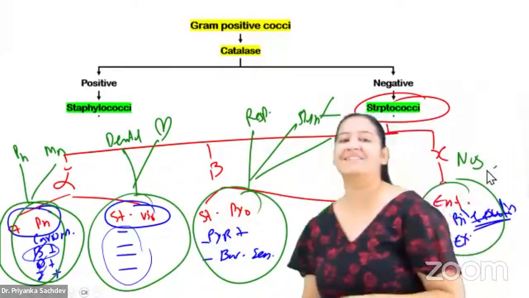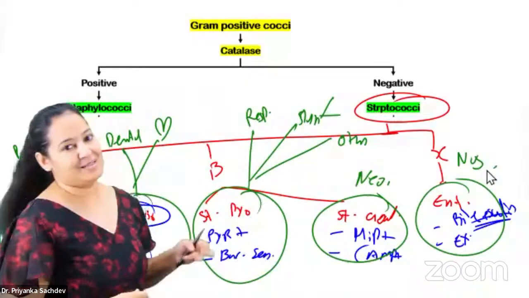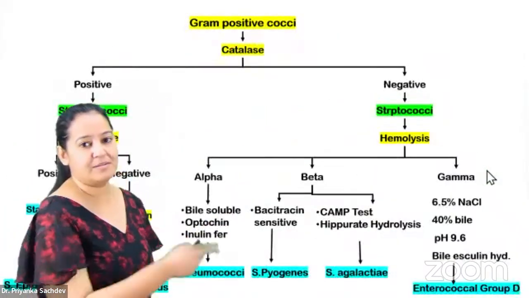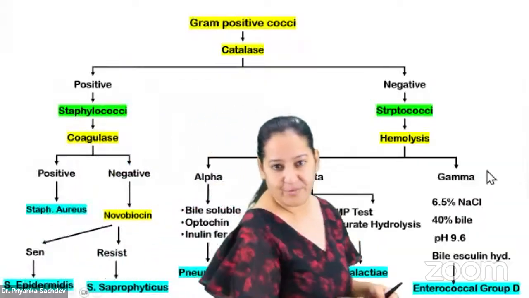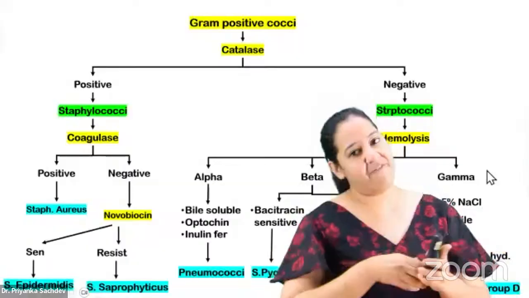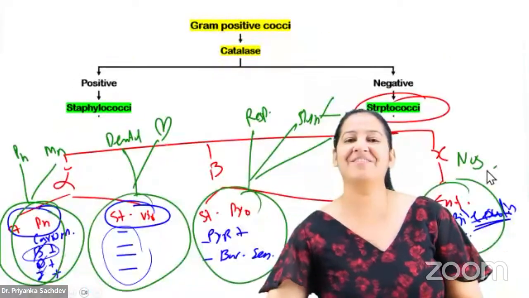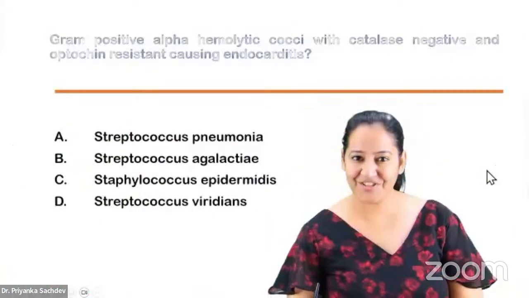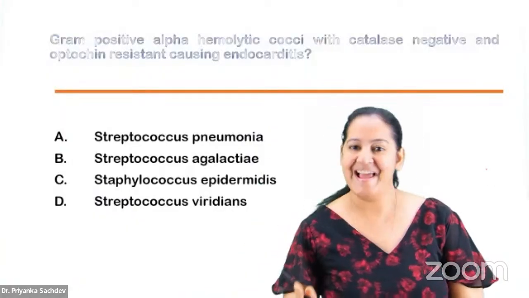See, these are the unique properties of all of them with the diseases. Please learn it. This is the master chart I call. This is for Streptococcus. This is for Staphylococcus. This is the combination of the 2, which I have already provided you in the notes. Please learn it. You are going to get one approach-based question from this. Everyone give me a thumbs up. We are done with the 2 bacteria. How will the question come? The question will be like this. Let's try once.